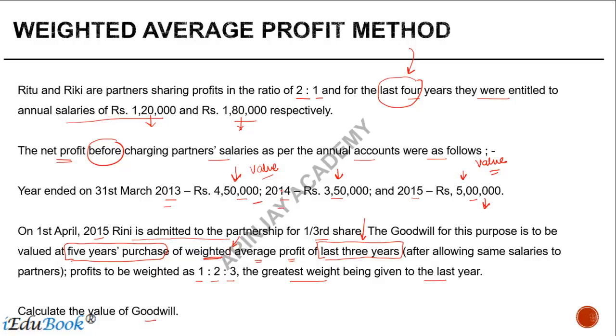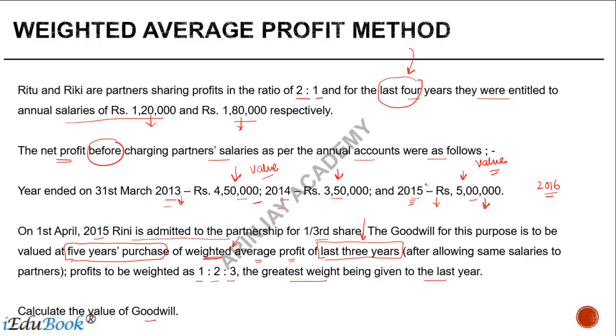Because the business condition changed. If the business condition was the same, if everything was same, if you were living in an ideal world, the normal average profit method would have worked well. But the reality is that if I made some profit in 2013, it is not necessary that in 16 also I will make the same profit. It can be an indicator, it may have some value, but not as much as what we have in 2015. And therefore, we give a weight which is more to the recent year.